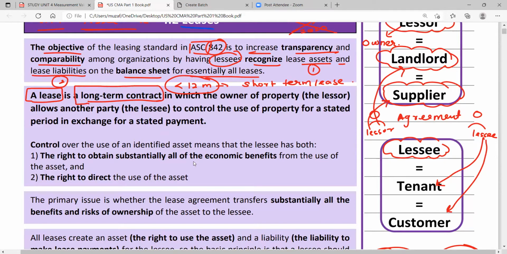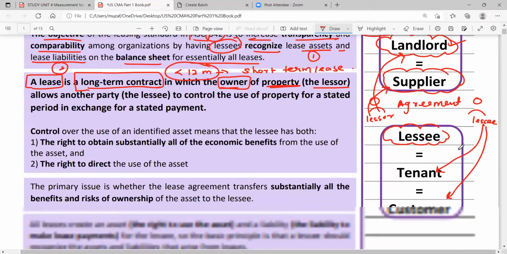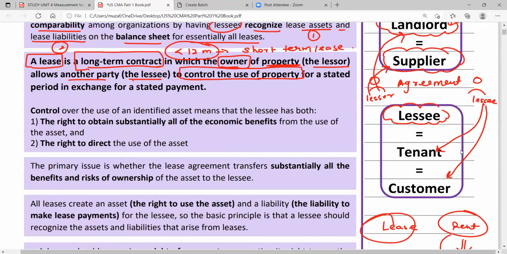In a lease, the owner of the property, who is the landlord, the lessor, allows another party, the opposite party, who is called the lessee or the tenant or the customer, to control the use of the property.